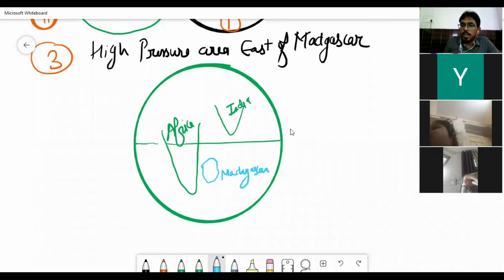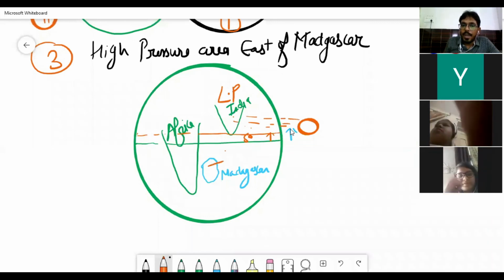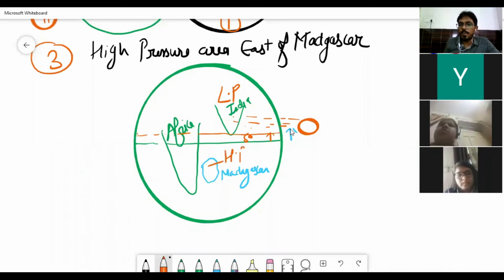So in summers, the sun shifts 5 degree upwards, sun direct rays will fall, and ITCZ also moves 5 degree upwards. So low pressure will start generating over here on the northern plains of India, and high pressure will start generating over here.